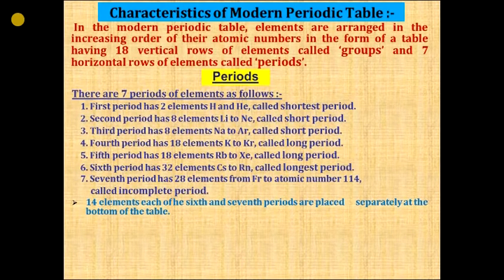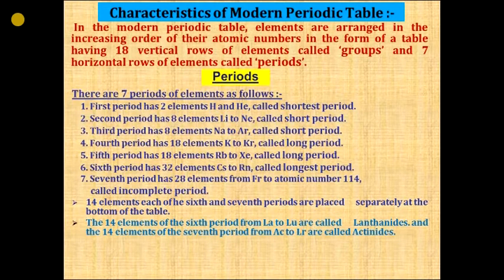14 elements each of the 6th and 7th periods are placed separately at the bottom of the table. The 14 elements of the 6th period are known as lanthanides, and the 14 elements of the 7th period, which are placed separately below the table, are known as actinides.